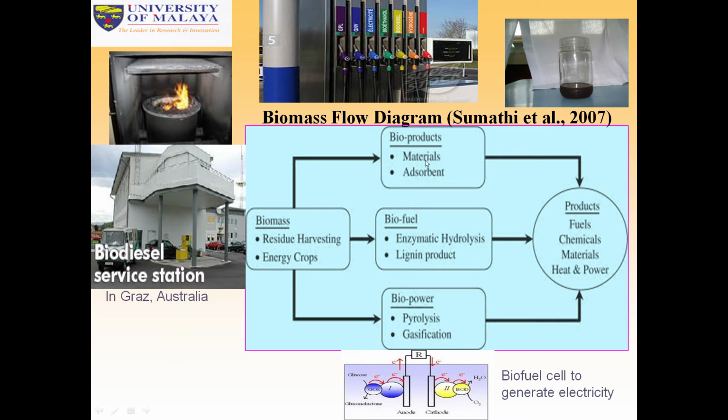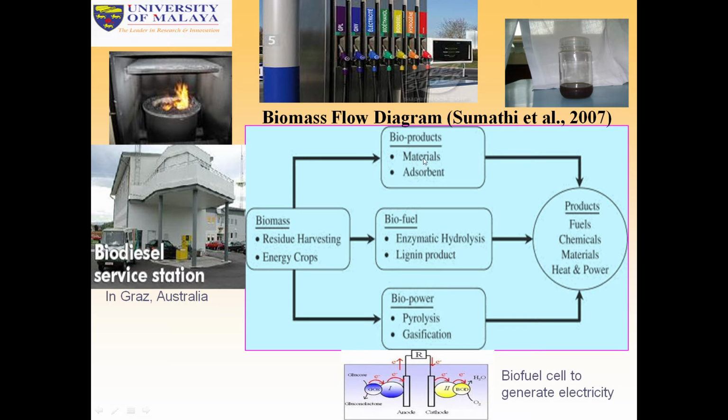Bioproducts like different types of biomaterials, like cellulose production, can be produced. Cellulose production can be done from this algae.